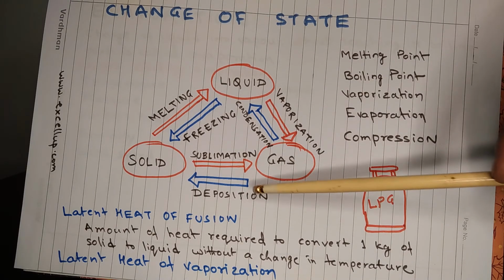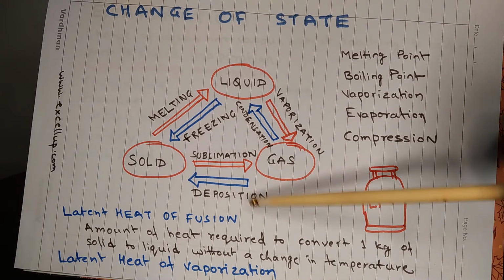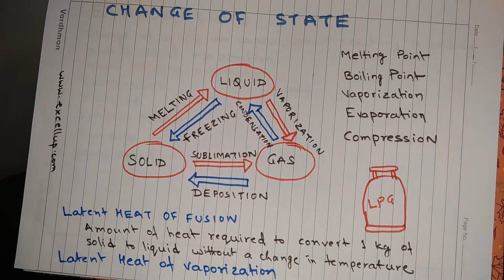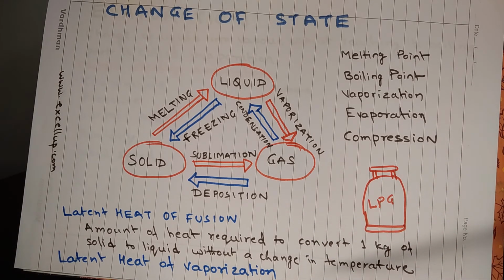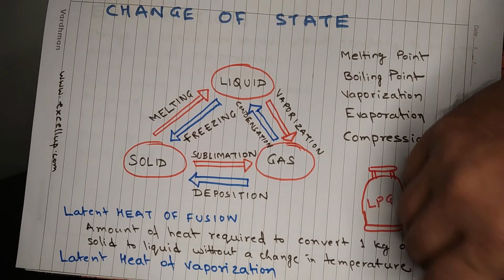Now there are two key terminologies, and they are very important. One is latent heat of fusion and another is latent heat of vaporization. The amount of heat required to convert 1 kilogram of solid to liquid without a change in temperature is called latent heat of fusion. And the amount of heat required to convert 1 kilogram of liquid to gas without a change in temperature is called latent heat of vaporization.